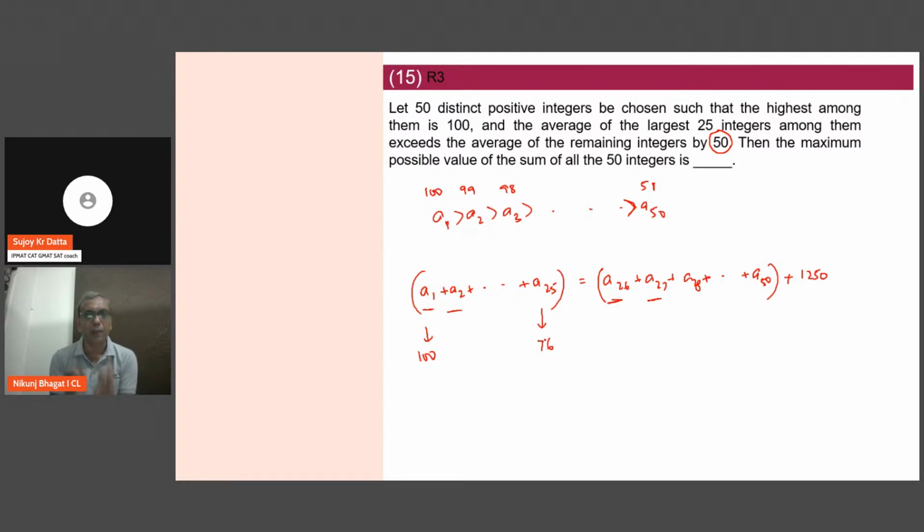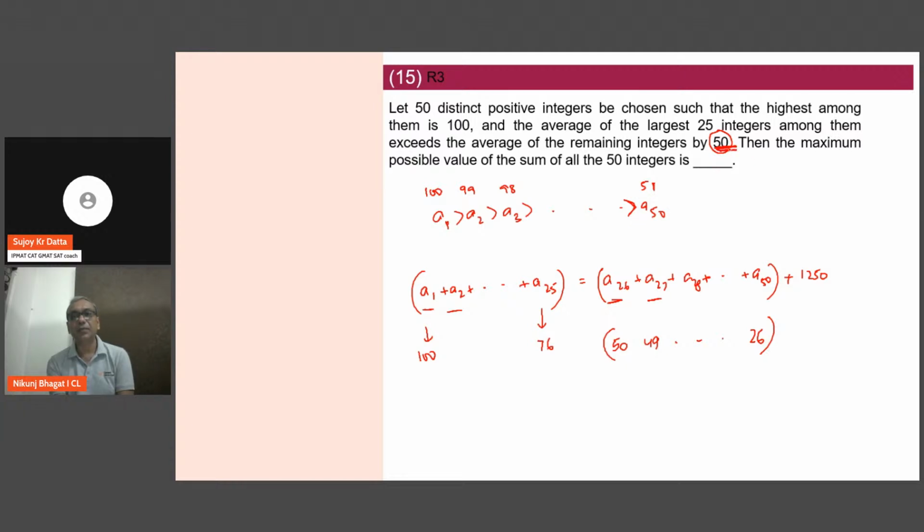the highest 25 values I can take, which means the value of A26 can be highest when I take a gap of 50. So it will be 50, 49, till 26. So the maximum value of A26 to A50 is when I take values from 50 onwards till 26. If I take from 100 to 51, then the average will differ by only 25. This number will not become 50.